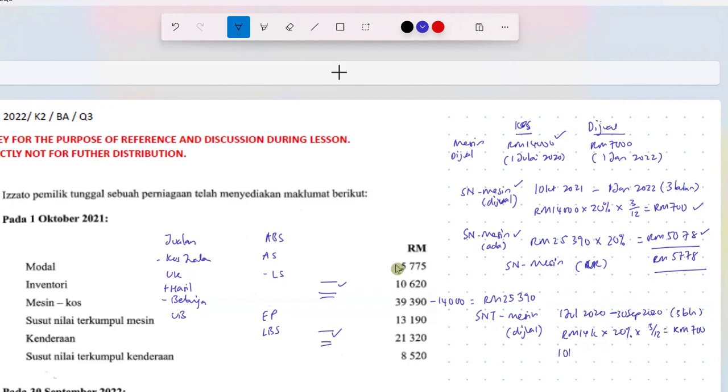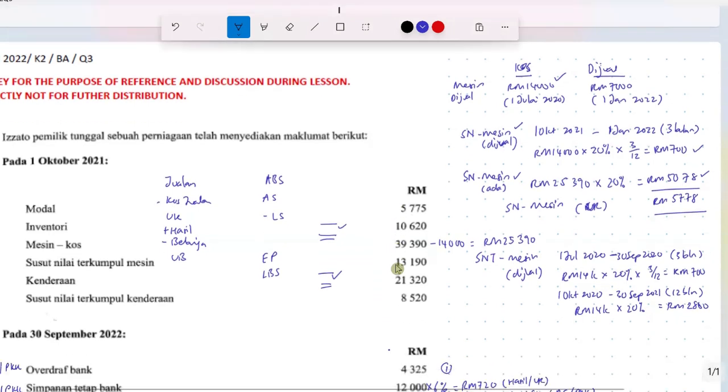So in the following year, 1st October 2020 to 30th September 2021, this 12 months period, the machine has a full year depreciation, which is going to be 14,000 times 20%, 2,800. So this duration, it has been in use for the full 12 months. So depreciation is 2,800, right? From 1st October 2021 until the day it was disposed.